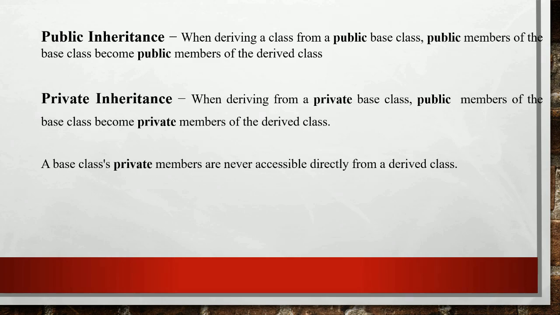Now let's see the meaning of public inheritance. When we are deriving a class from a base class publicly, the public members of the base class become public members of the derived class. And private inheritance means when we are deriving a class privately, the public members of the base class become private members of the derived class.